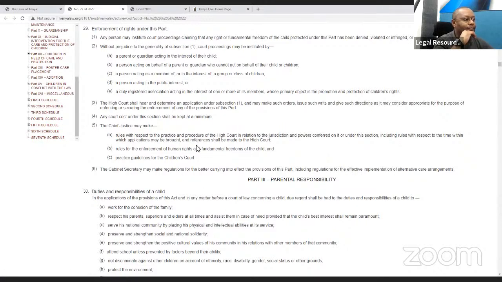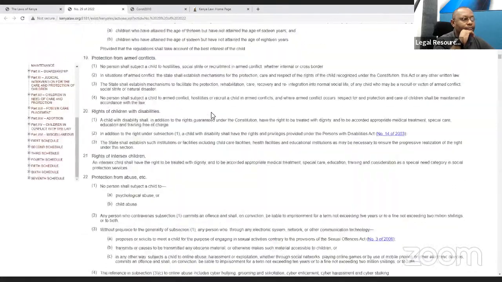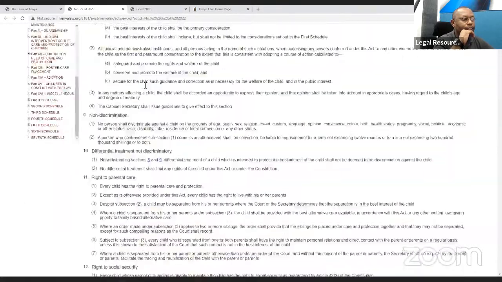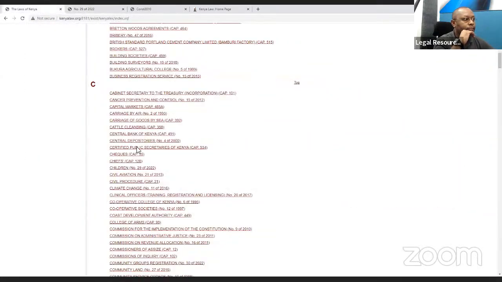Then again, one of the benefits of reading this material online is that whenever there is an update, we will be able to show you. I just want to show you that in a moment. For example, we're just going to open an older act. Let's speak on the Cooperative Societies Act.